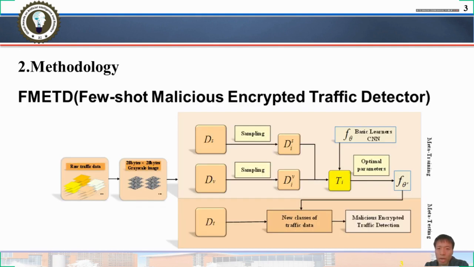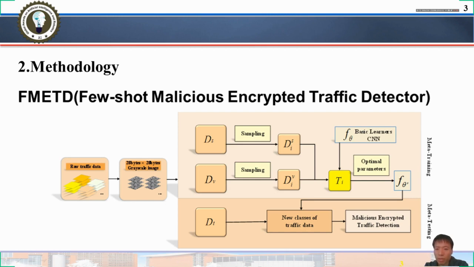After data pre-processing, now I introduce our method called FMATD. FMATD consists of a meta learner and a basic learner. The meta learner is MAML, and the basic learner is the deep learning model CNN. The meta learner consists of a meta training phase and a meta testing phase. Few-shot traffic detection aims to train a basic learner that can adapt to new malicious traffic with only a few training data and parameter iterations.